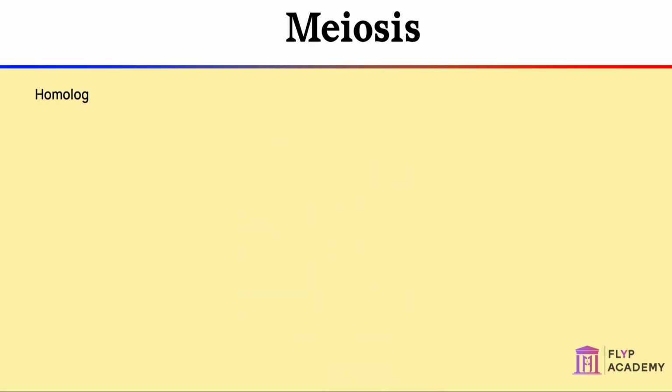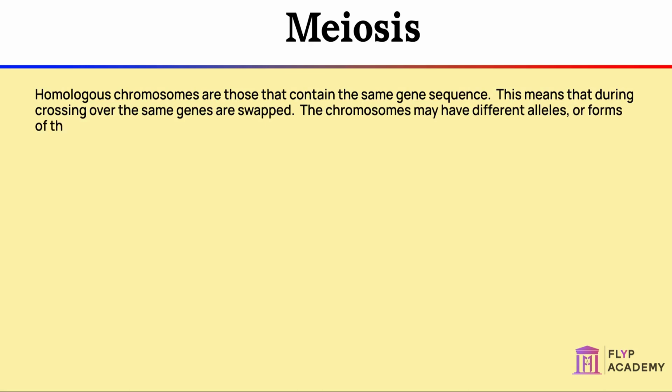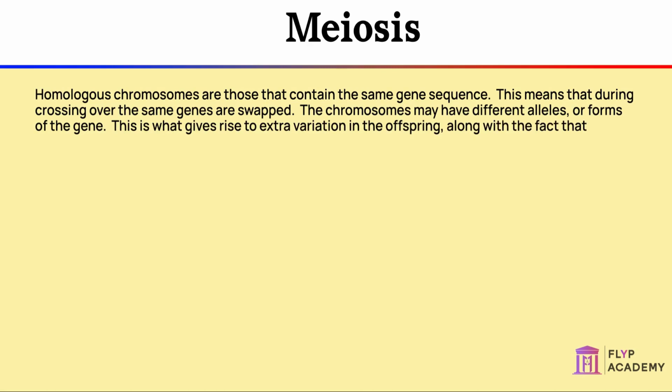Homologous chromosomes are those that contain the same gene sequence. This means that during crossing over, the same genes are swapped. The chromosomes may have different alleles, or forms of the gene. This is what gives rise to extra variation in the offspring, along with the fact that the gametes of two parents are required for fertilization.